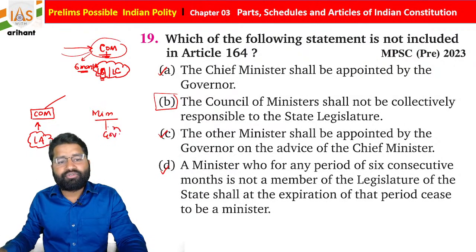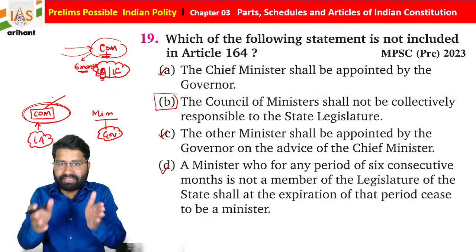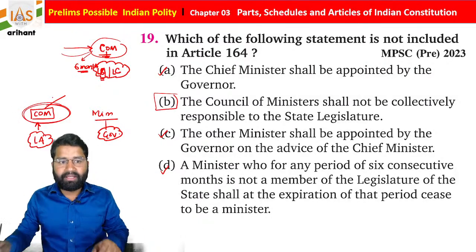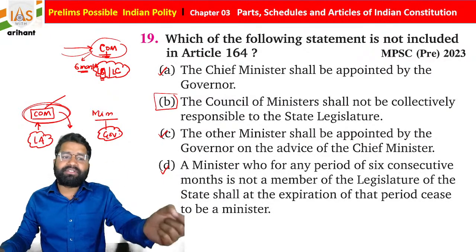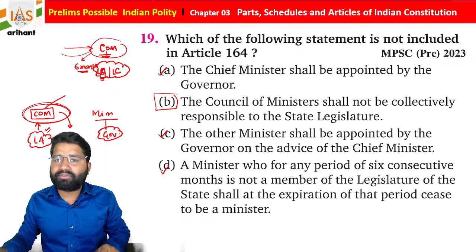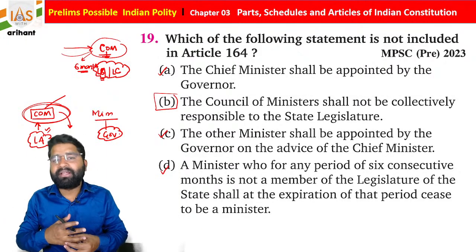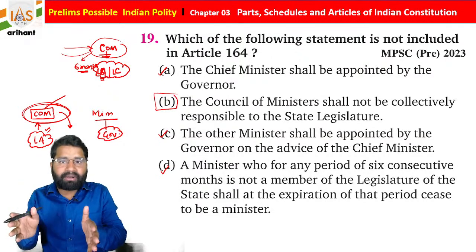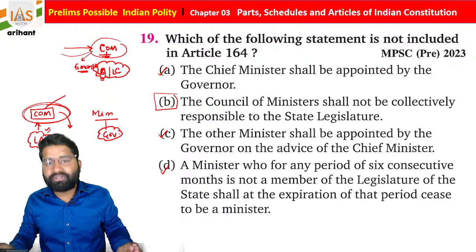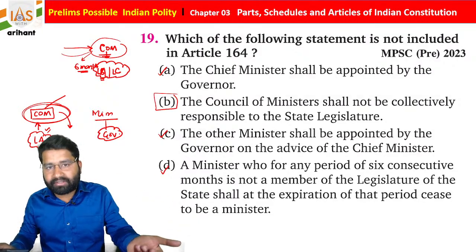Okay, so you need to understand two things. This complete council of ministers will work as a single unit. Let's suppose a bill is presented by the council of ministers and it is not going to pass in the Lok Sabha or the Legislative Assembly. In that case, it is considered that the ruling party has no majority, which means the members do not agree with the decision.